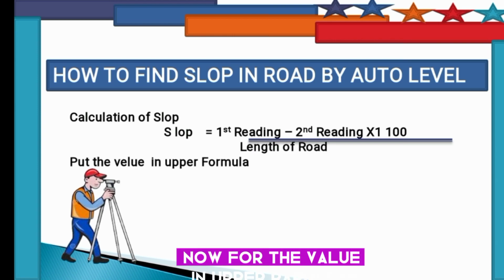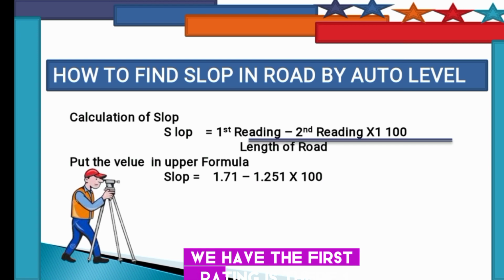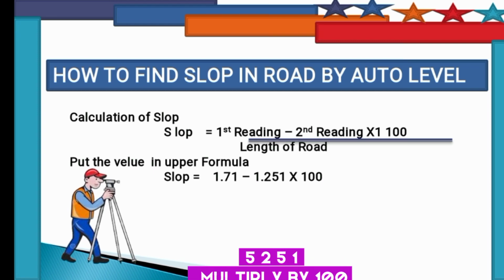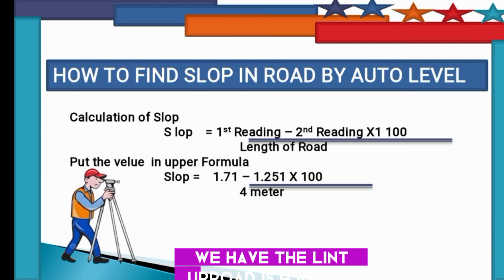Now for the values in the formula, the first reading is 1.71 meters, the second reading is 1.251, multiplied by 100, divided by the length of the road. The length of the road is 4 meters.